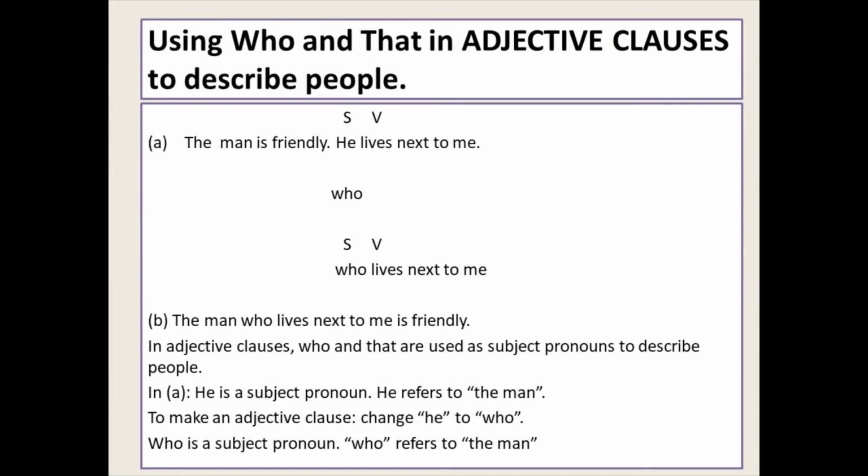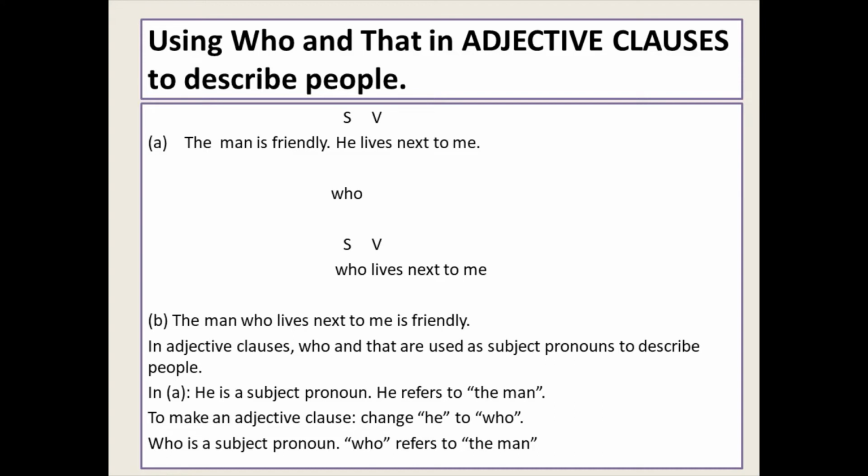Okay, we will continue the discussion by using who and that in adjective clause to describe people. So in adjective clause, to combine the independent clause and the dependent clause, we are going to use connectors: who for people, which for things, and we can also use that. We will see other connectors on the next slides. But now we are going to discuss who and that in adjective clause to describe people.